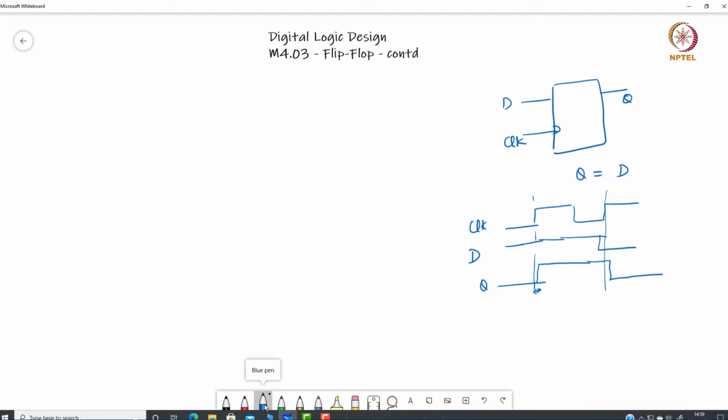Similar to D flip flops, there are other types of flip flops which we are going to discuss today. One of them is RS flip flop. This RS flip flop is actually the fundamental flip flop, because similar to RS latch, it is a very basic flip flop, and all other flip flops can be designed using RS flip flop.